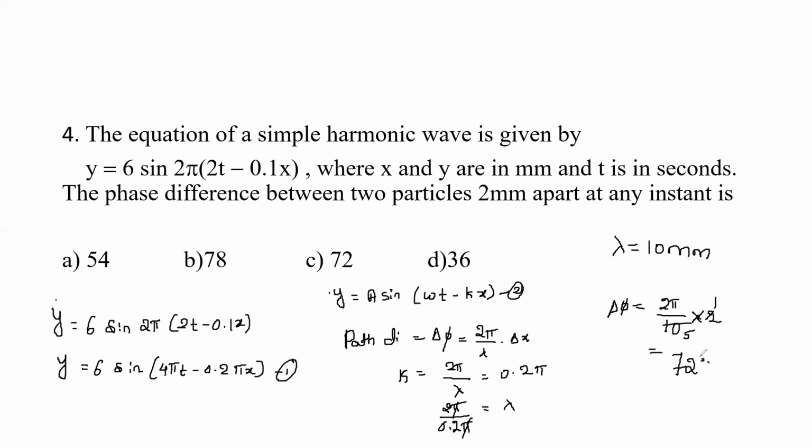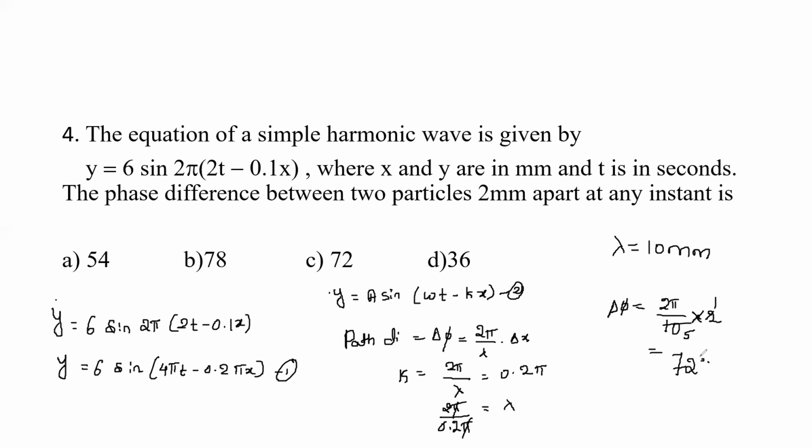So the phase difference for 2 millimeter is 72 degree.